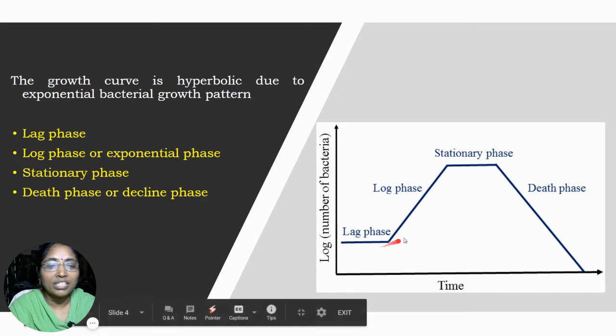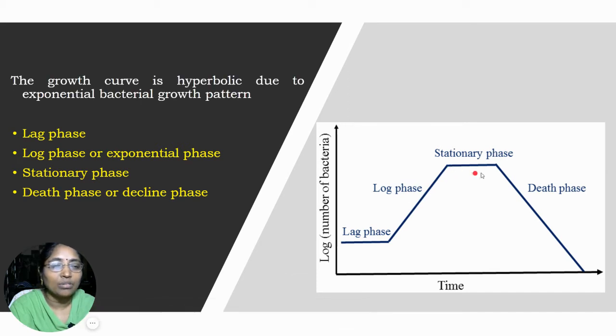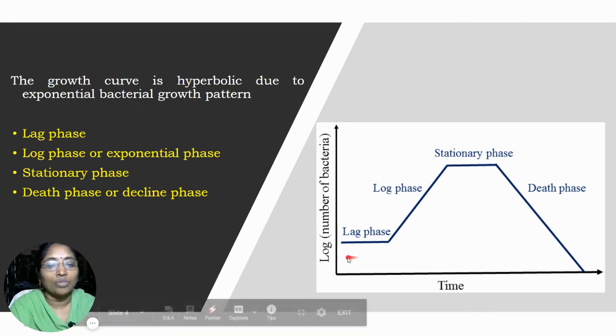Let us look at the first stage, the lag phase. Before going into the phases, if you just look at the curve, the lag phase is very linear, whereas the log phase is increasing. Again, the stationary phase is also linear, which means not much cell division is taking place. The death phase is declining, whereas the log phase is rising. Hence, it is known as the decline phase. Okay, we will go into detail.